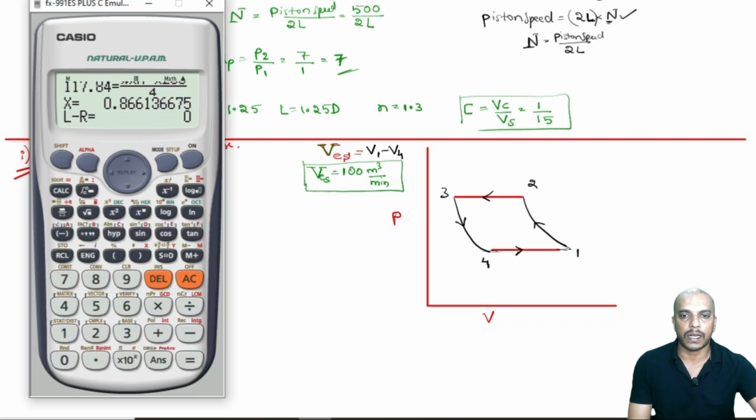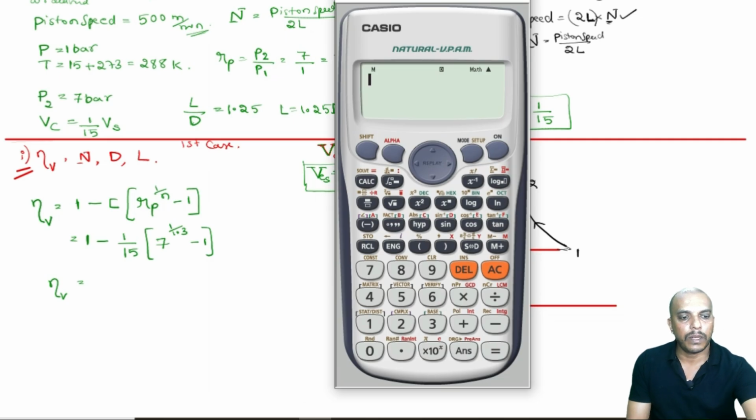Now, let us calculate. 1 minus 1 by 15 into 7 power 1 by 1.3 minus 1.